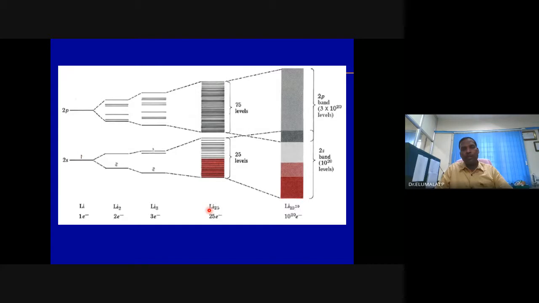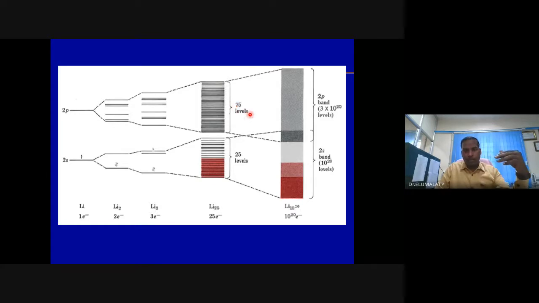In 25 lithium, 25 into 2, 50 energy levels. 25 energy levels here, 25 energy levels here. But in a bulk material, we will have at least 10 power 23 atoms, in this case lithium atoms. Then 10 power 23 bonding orbitals, 10 power 23 anti-bonding orbitals. How many? 10 power 23.